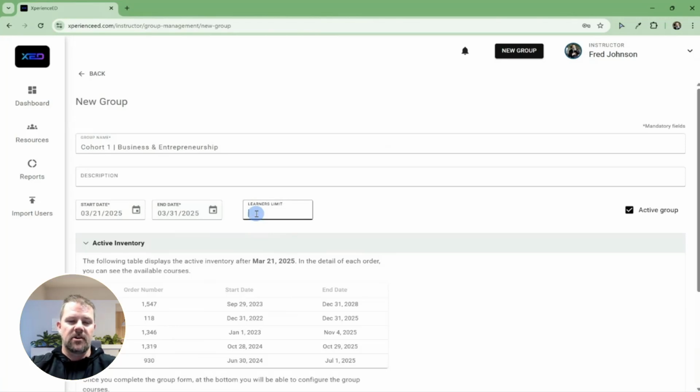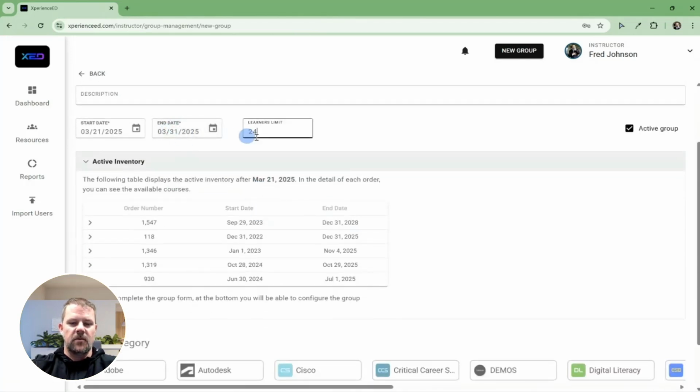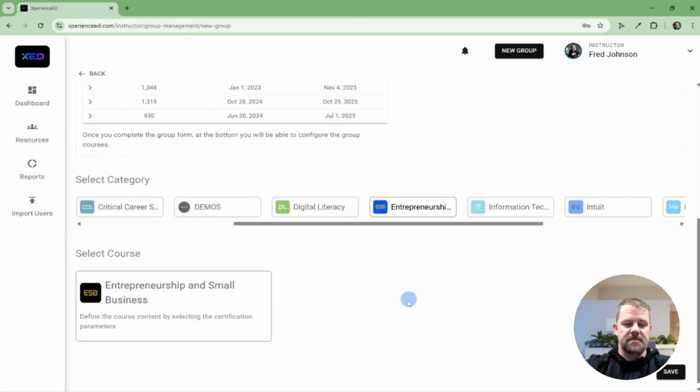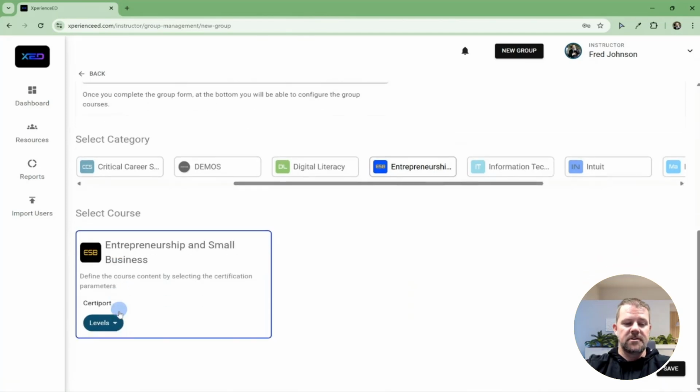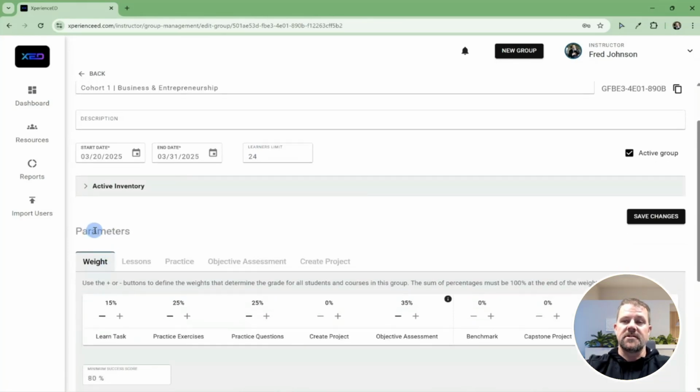I'll come in here and add a learner limit. I always encourage you going a little higher than the actual number of students in your class, just in case you get a new student. And remember, the end date has to fall within your license. In this case, I'll choose Entrepreneurship and Small Business, and I will select the course. You can disregard the levels at this time. Upon creating the course, I'll have the option to add a description. This is not required. And then I will see the ability to adjust my parameters here.